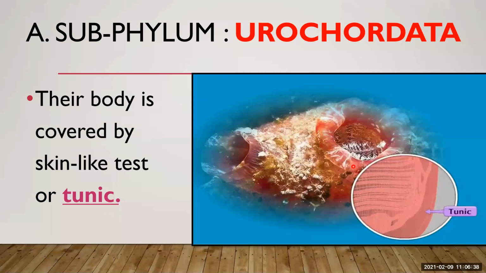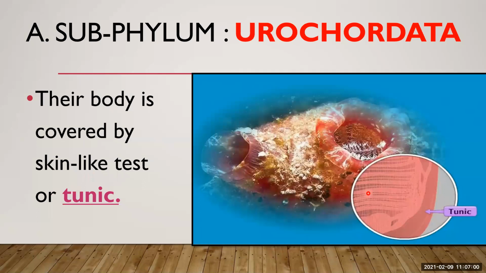Their body is covered with the tunic. It is a hard, flexible covering. Tunic is nothing but the hard, flexible covering which serves as respiratory as well as gives a response to the stimuli. So it is a skin-like covering.